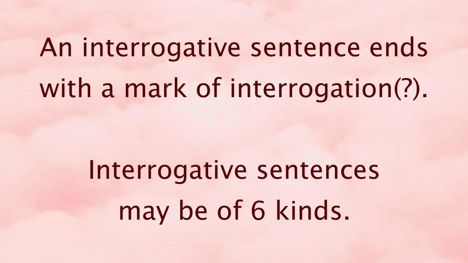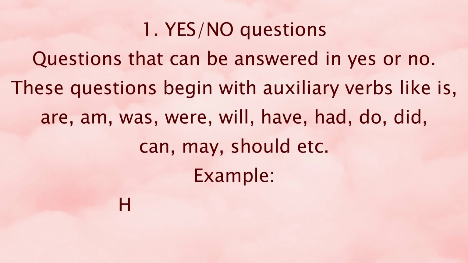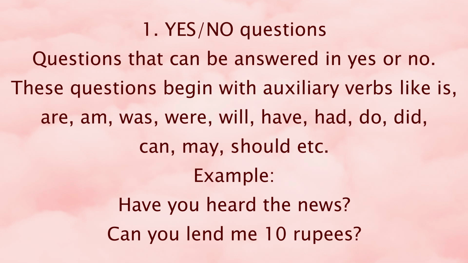And interrogative sentences may be of 6 kinds. So let's go one by one. The first type is yes or no questions. That is, questions that can be answered in yes or no. These questions begin with auxiliary verbs like is, are, am, was, were, will, have, had, do, etc. For example, "Have you heard the news?" You can answer this question by saying yes or no.